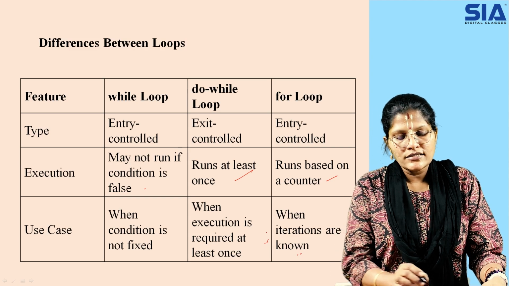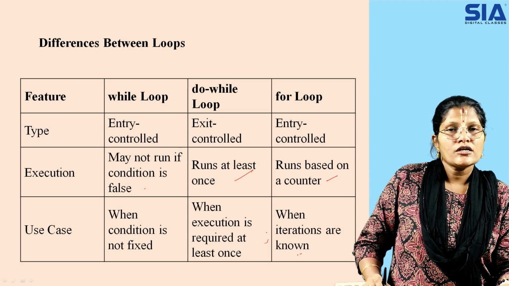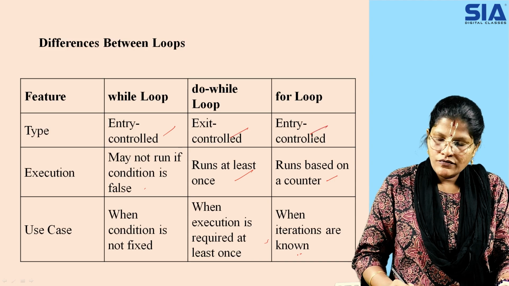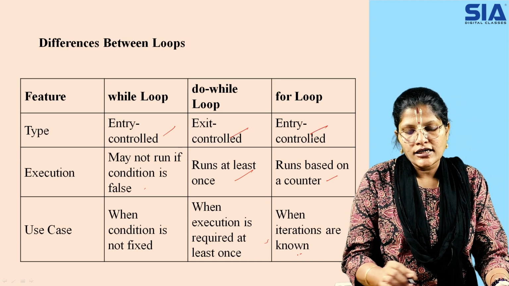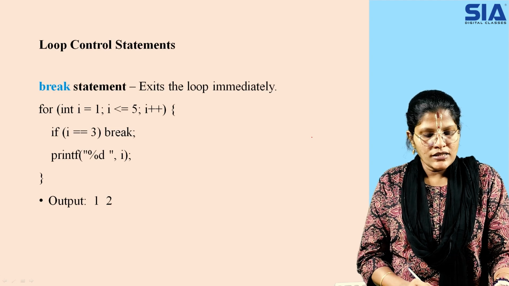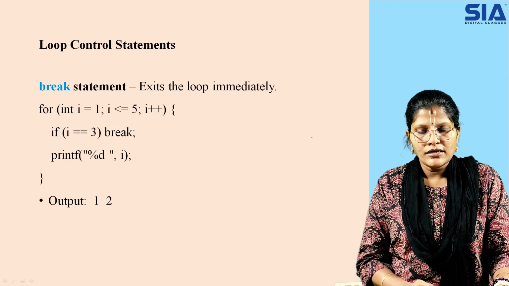So if you analyze here, these are the different types of loops which are commonly used. That is basically entry control and exit control, and the for loop is also entry control, where you are checking the values at the entry itself. Now there are also some statements which we call control statements. That is nothing but break.